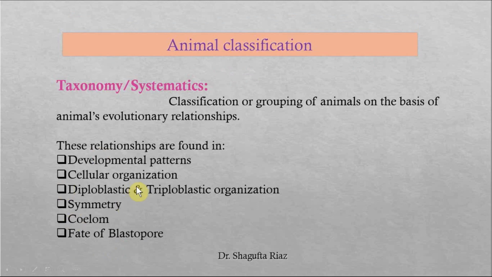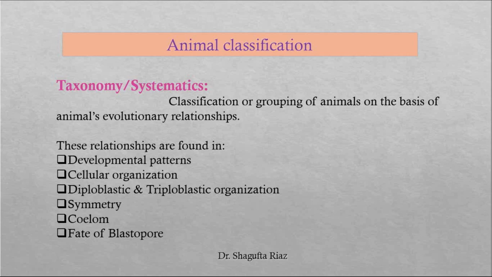To understand on what basis we classify animals, we have to know what is taxonomy or systematics. Taxonomy or systematics is simply the classification or grouping of animals on the basis of their evolutionary relationships, and these evolutionary relationships are found where?